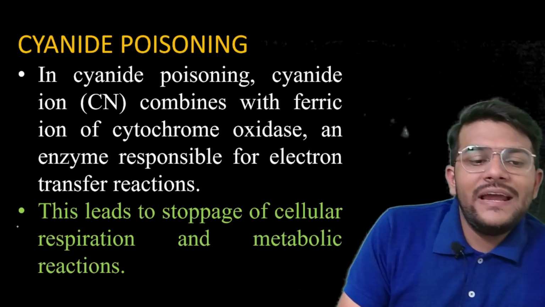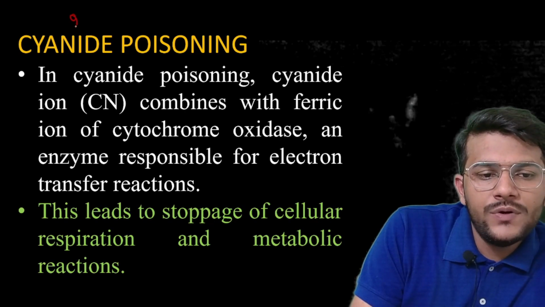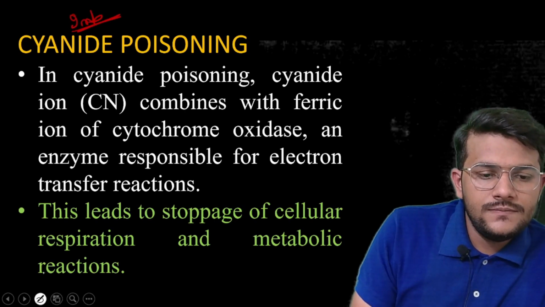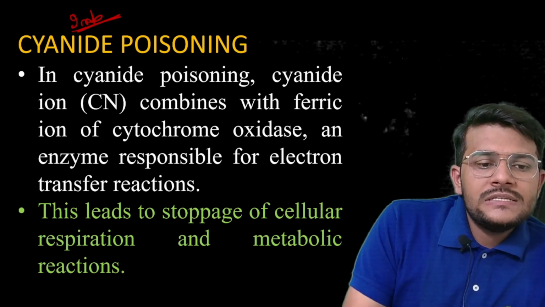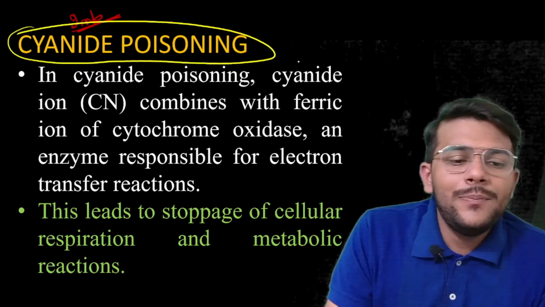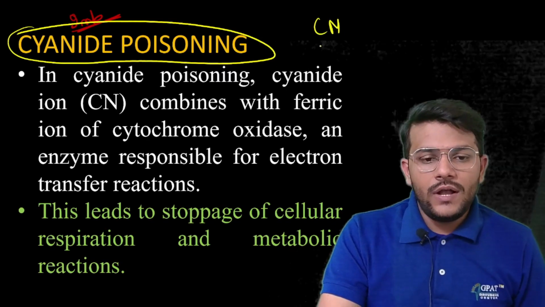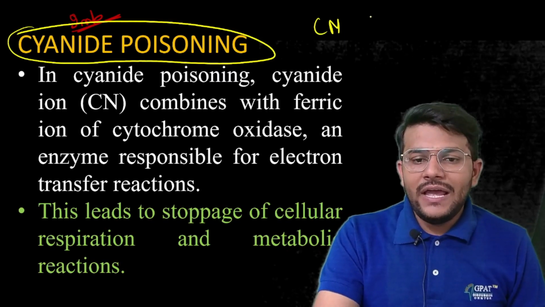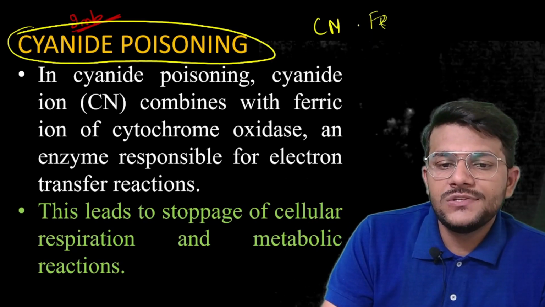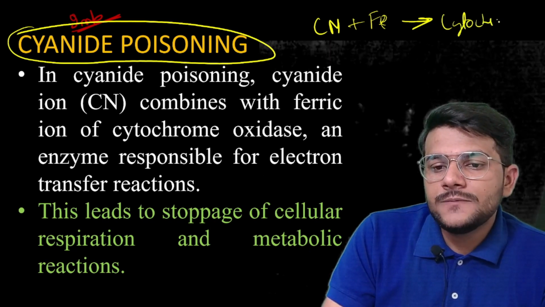Next, what is cyanide poisoning? It is important. In cyanide poisoning, the cyanide ion, the CN ion, combines with the ferric ion of cytochrome oxidase. Cytochrome oxidase.